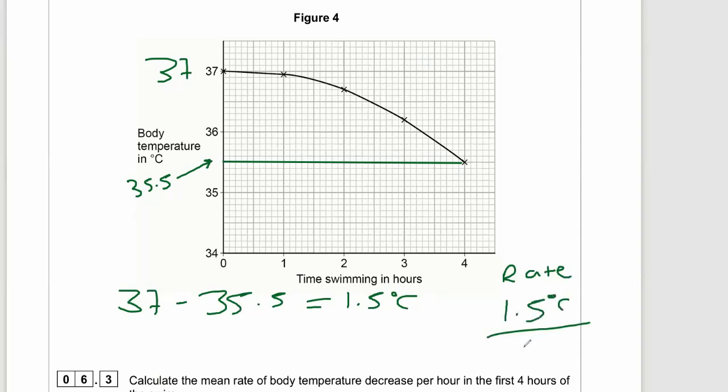Now, when you're doing rate, you're always dividing something by time. And here we've got hours along the bottom. So we want to do 1.5 over 4 hours. And the answer we get is 0.375 degrees per hour.